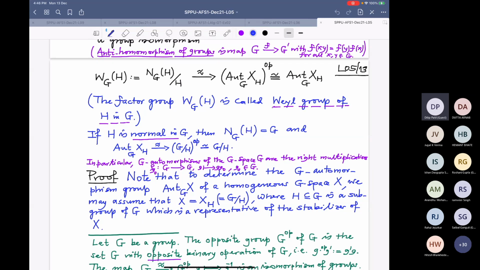Now H is trivial. Yes, sir. And therefore it will be G opposite. And therefore that left multiplication will become a right multiplication. That is what it is written here: the G automorphisms of the G space G are the right multiplications rho g naught from G to G, g going to g multiplied by g naught on the right.